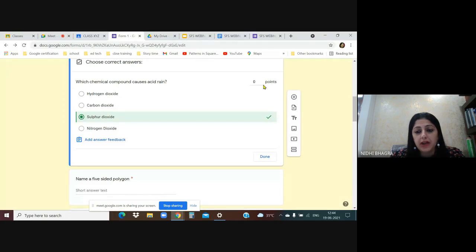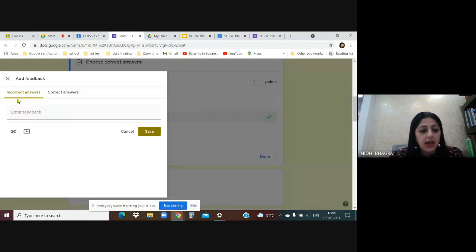There are 2 arrows, up and down. You can increase the points, you can decrease the points, you can type manually also. So let's give it 1 point. And now here it says add answer feedback. As I click on add answer feedback, it is a customized feedback you want to give your student. For an incorrect answer, what feedback you want to give them? Please read the chapter again, or you can even copy paste a link related to that topic, that please go through this web page and study about it.